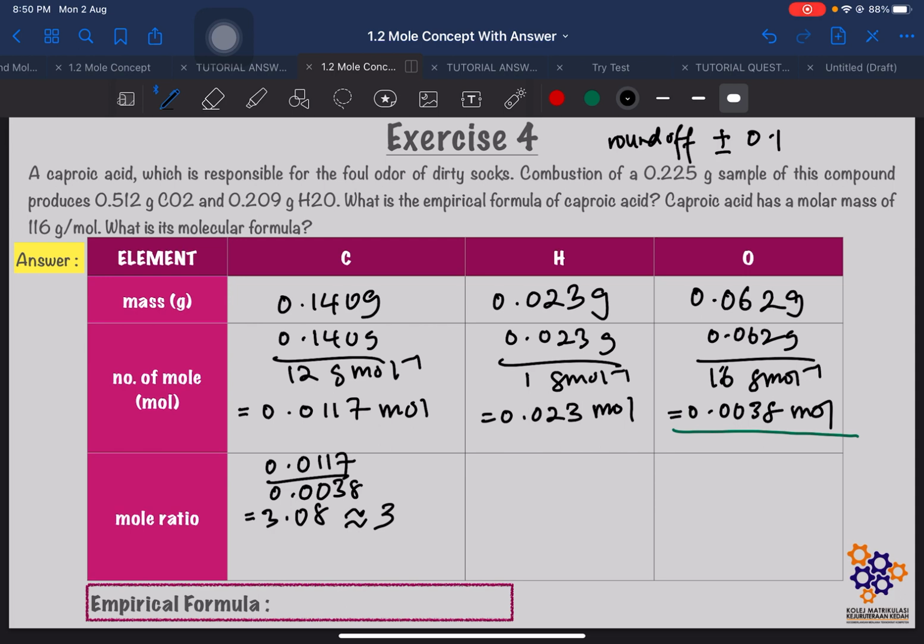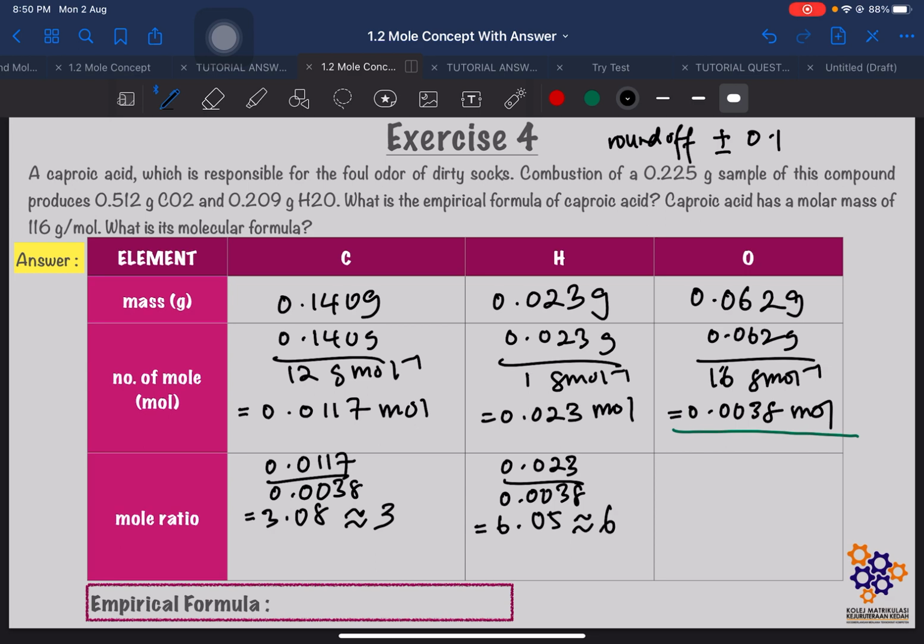Okay. Next, kita pergi kepada hydrogen. Kita nak divide number of mole, 0.023 mole, dengan 0.0038. So, kita akan dapat 6.05. Kita boleh juga round off sebab dia still dalam plus minus 0.1 kan. So, kita akan round off dapat 6.